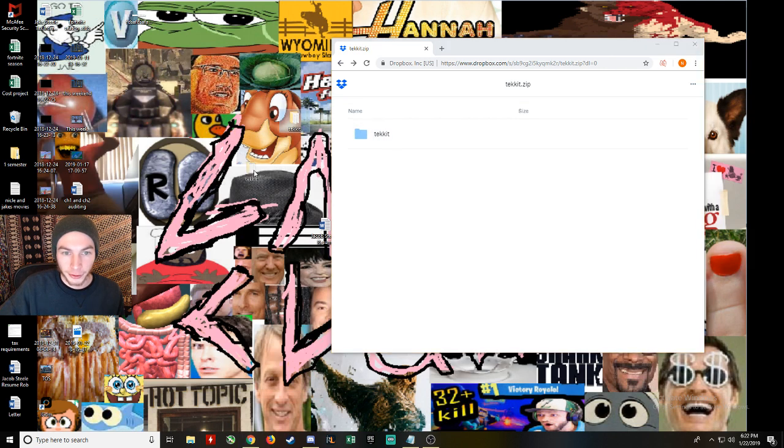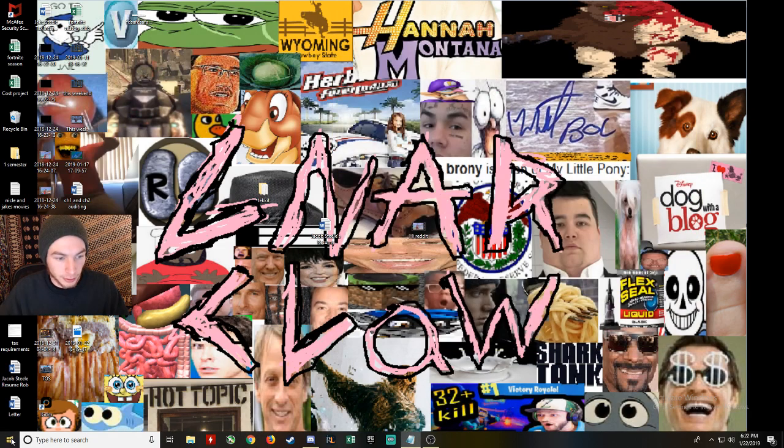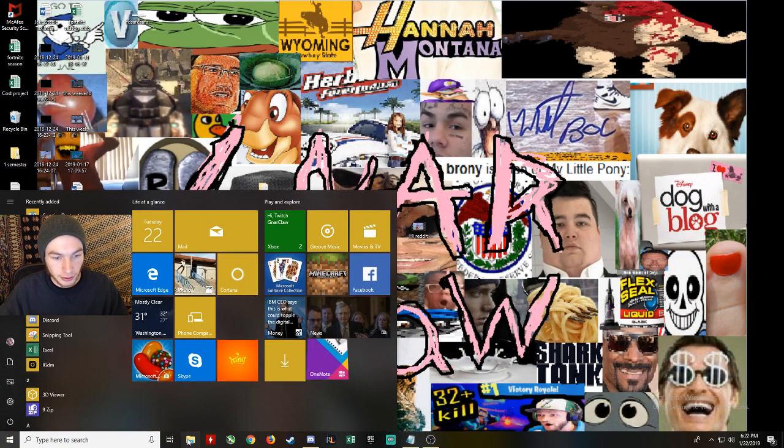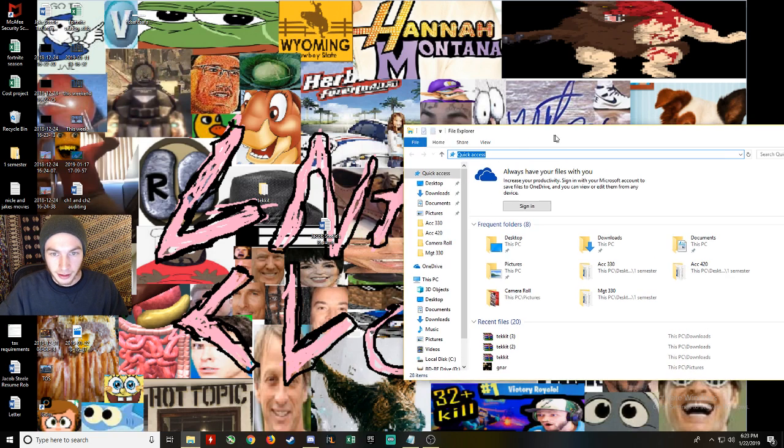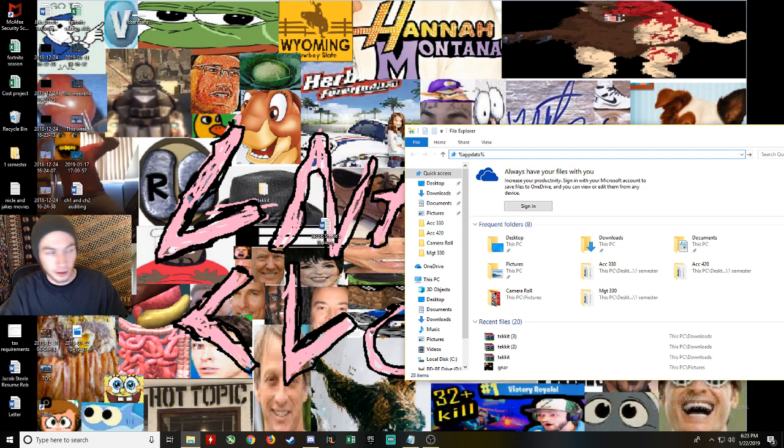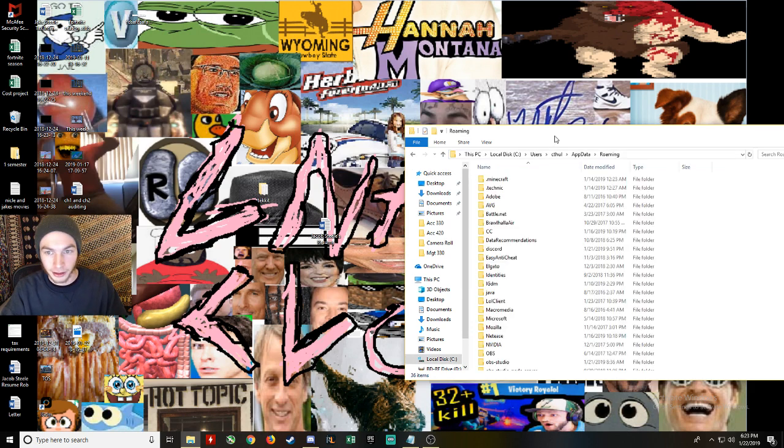Okay, the next step is very important, though. So now you have the folder on your desktop right here. So now you want to open up your folders. Type in percent appdata percent. So percent appdata percent.